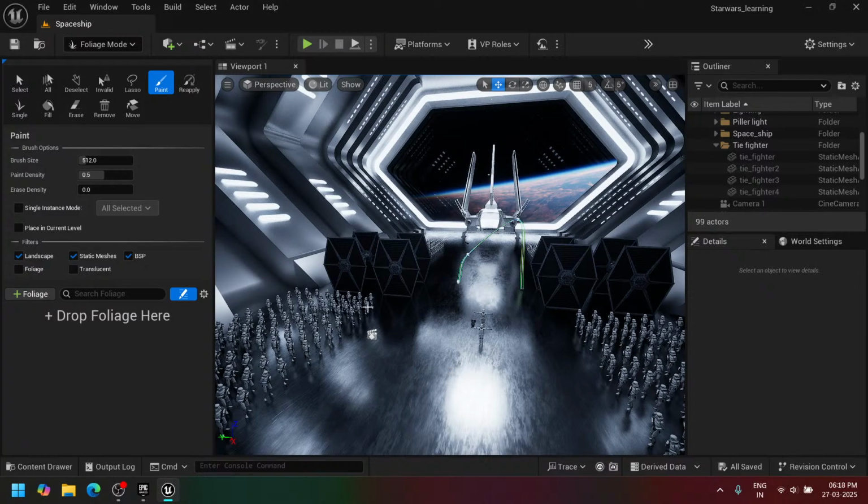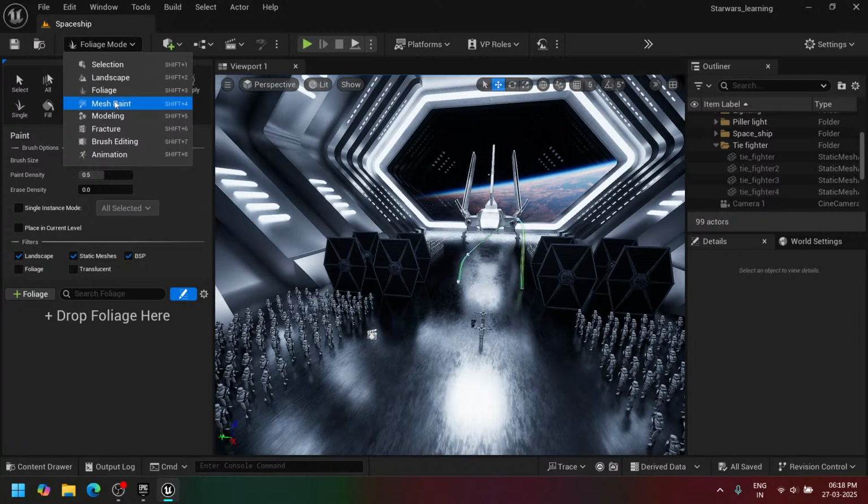A brush will come here, then I just left click and drag the mouse, and the trees or leaves, anything that we give as input, will be applied randomly here. So it is just like paint, but objects are created by painting. This is called foliage mode.